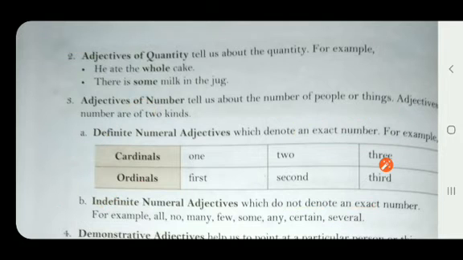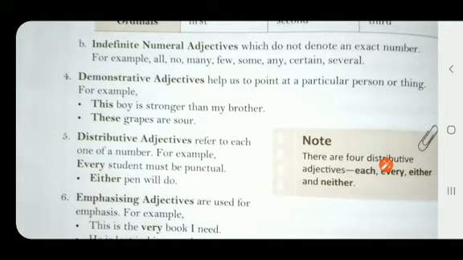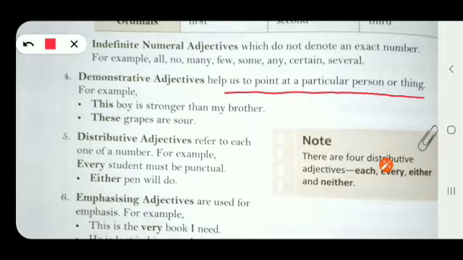Now we come to the fourth one, demonstrative adjectives. Demonstrative means these adjectives help us to point at a particular person or thing. When we have to point out a particular person or a thing, we use demonstrative adjectives like this man, that man, this boy, that boy, those men, these women. So these are the demonstrative adjectives. They help us to point out a particular person or thing.